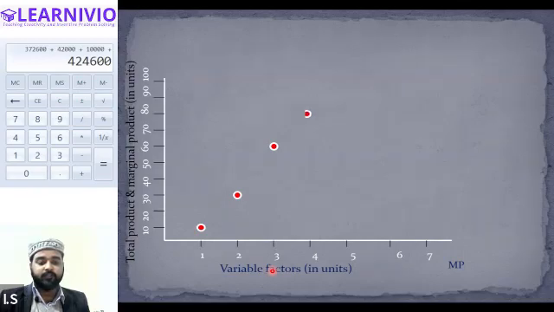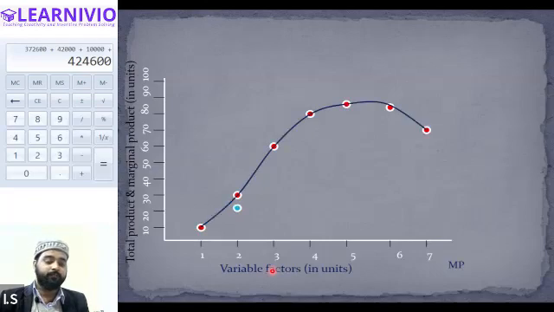Then after that, it is 80, then 85, and then it becomes constant at 85 again. And then finally, after the sixth, when the seventh labor is added, the total product starts to decline. It declined to 70. So that means when you draw the diagram for the total product, it will be something like this. Tell me, is this clear?